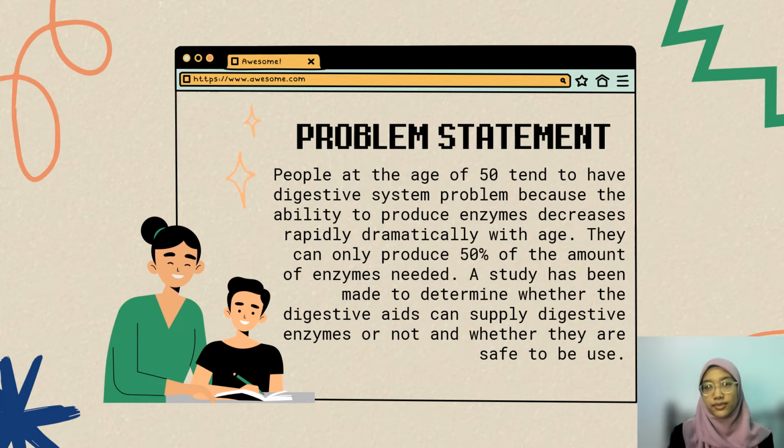The problem statement in my case study is that people at the age of 50 tend to have digestive system problems because the ability to produce enzymes decreases dramatically with age. They can only produce 50% of the amount of enzymes needed. A study has been made to determine whether digestive aids can supply digestive enzymes or not, and whether they are safe to be used.